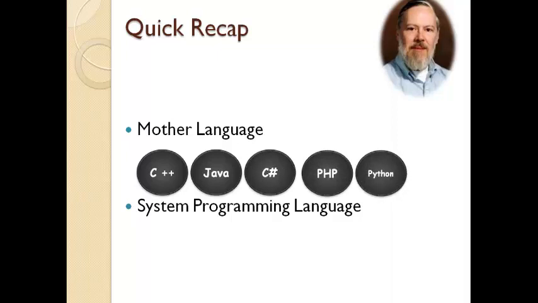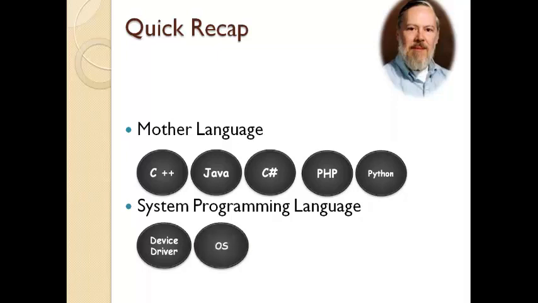Sometimes C is called the system programming language because it's used to create low-level programs such as device drivers, compilers, linkers, and sometimes even operating systems. A device driver is a small bit of program that allows hardware devices like video cards, sound cards, USB ports to communicate with the operating system. Once you connect all these devices to your system, it will not work. Only after installing the device driver software, these hardware devices start their communication with the operating system. So that device driver is created using C language only.